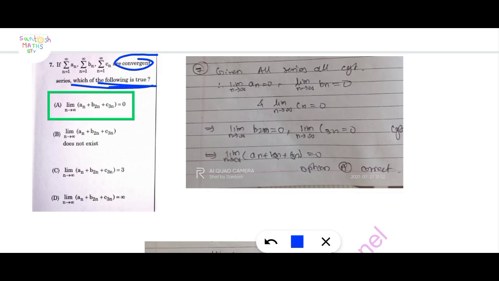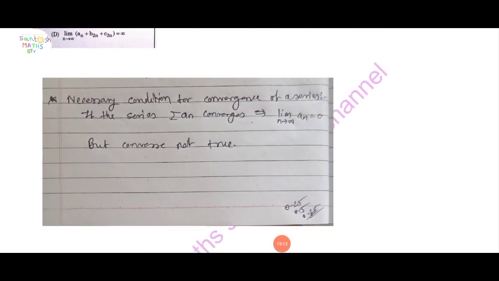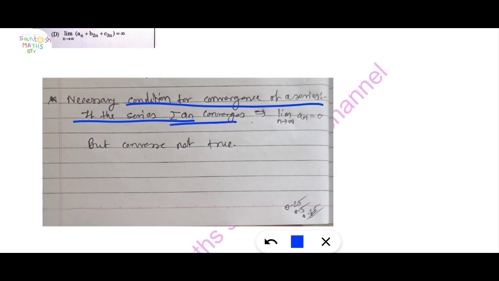Four options are given: the sum is equal to 0, the sum does not exist, the sum equals 3, the sum equals infinity. Here is one result, the necessary condition for convergence of a series: if the series sum of an converges, then the limit as n tends to infinity of an is equal to 0, but the converse is not true. Apply this result here.